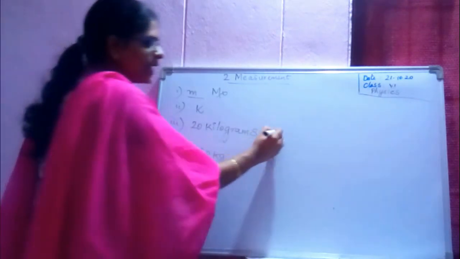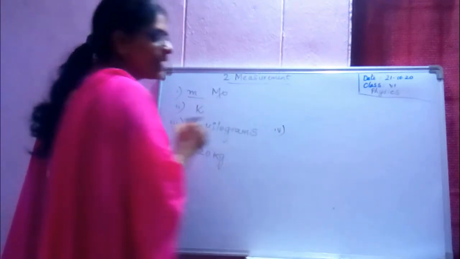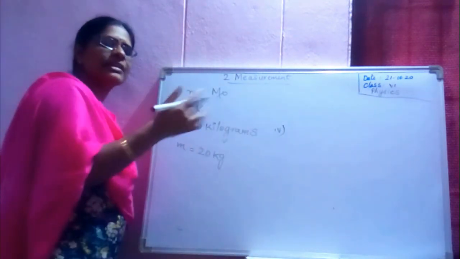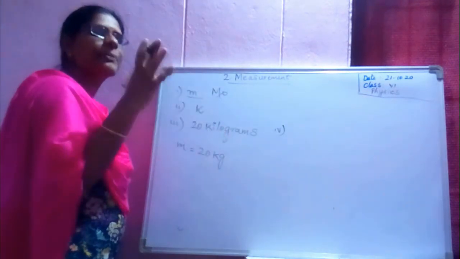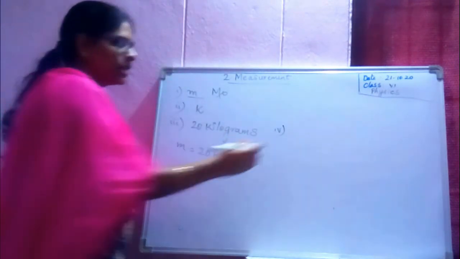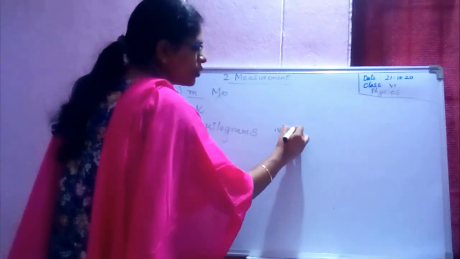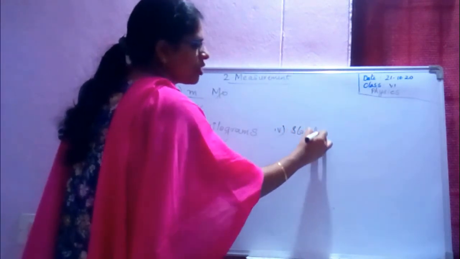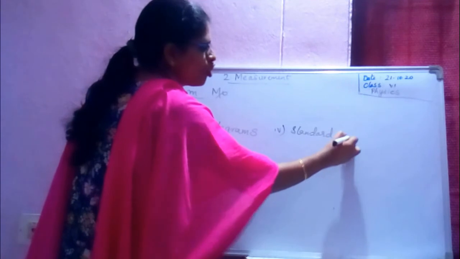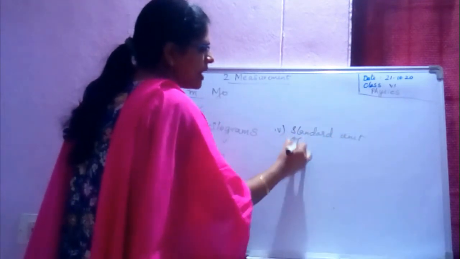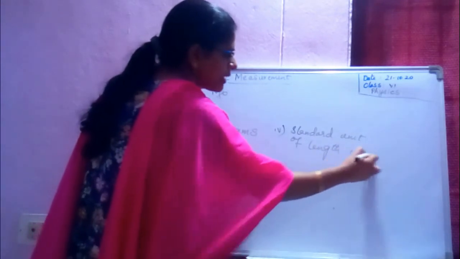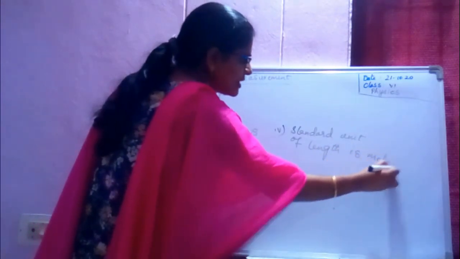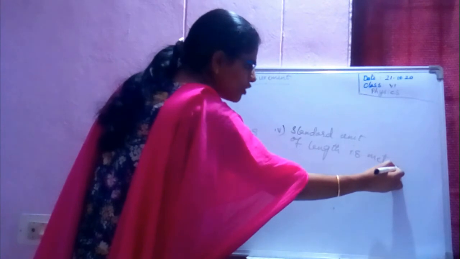One more rule is, if you are writing in a sentence, the standard unit of length is meter. The sentence is over, so you can keep a full stop.